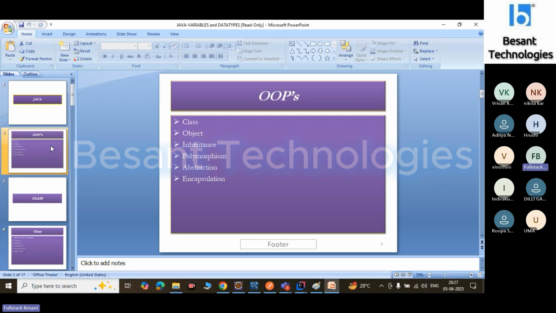These are the concepts included in the Spring Boot framework. Also in Spring Boot we are learning Spring Security, authentication, authorization, actuator, Swagger, and annotations.